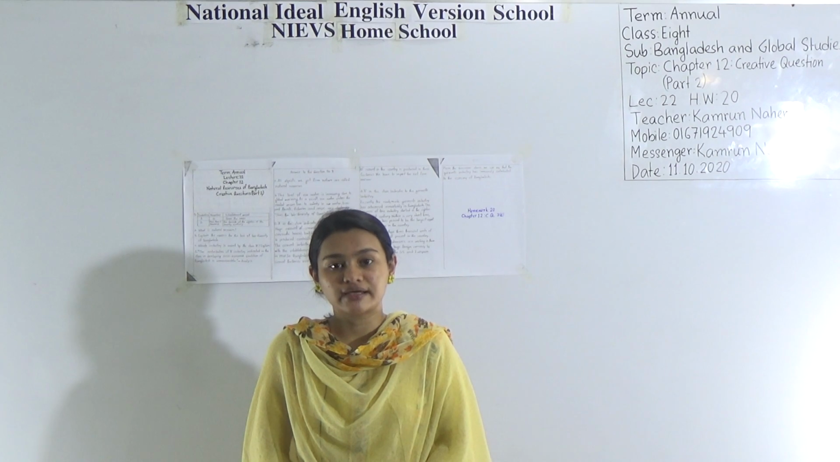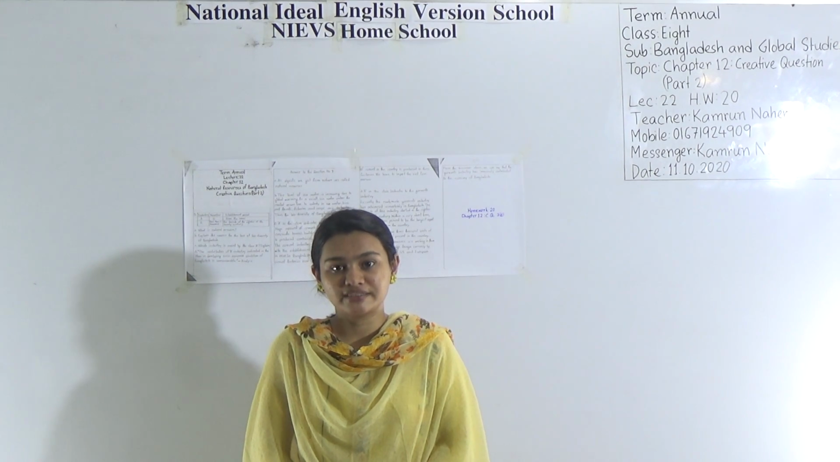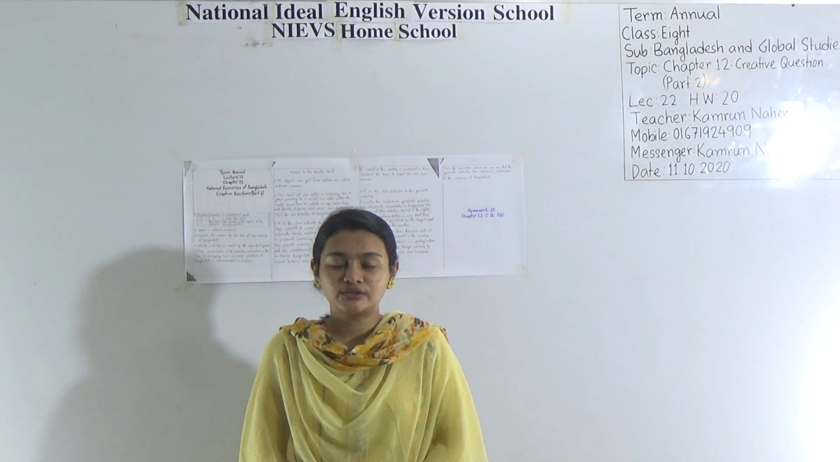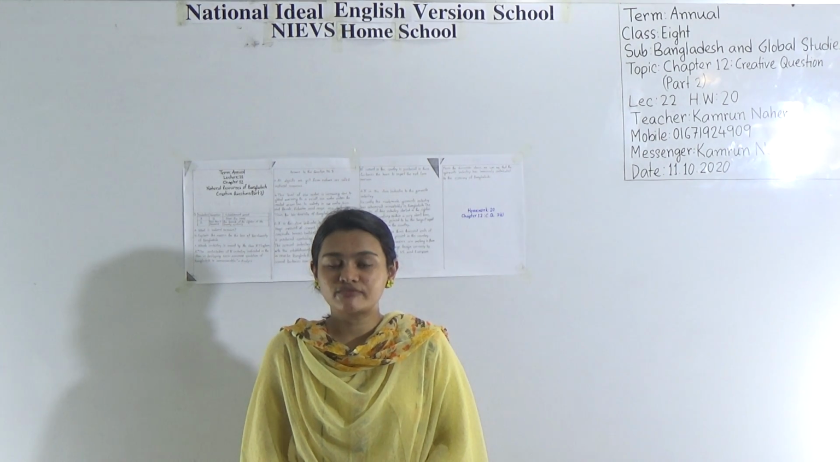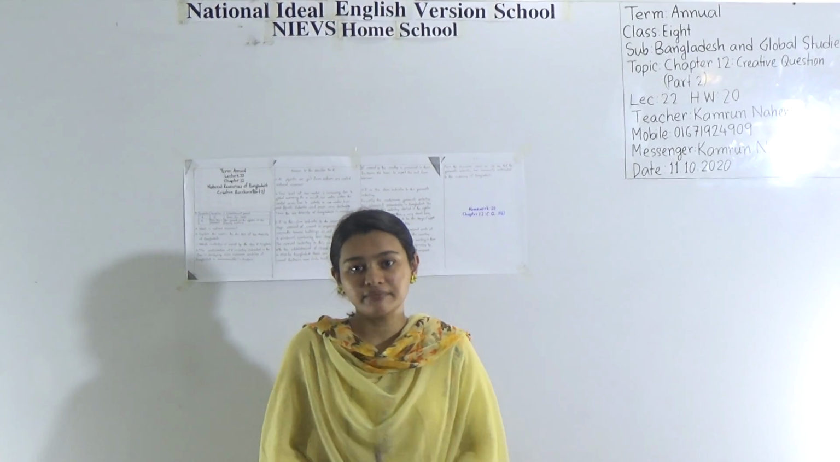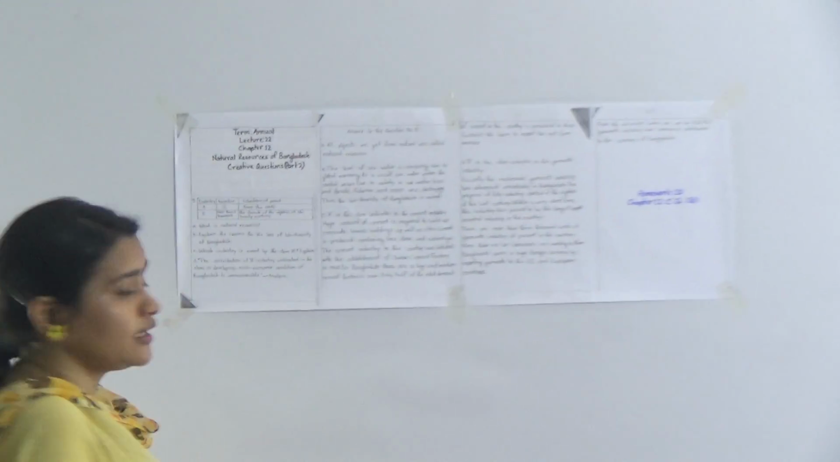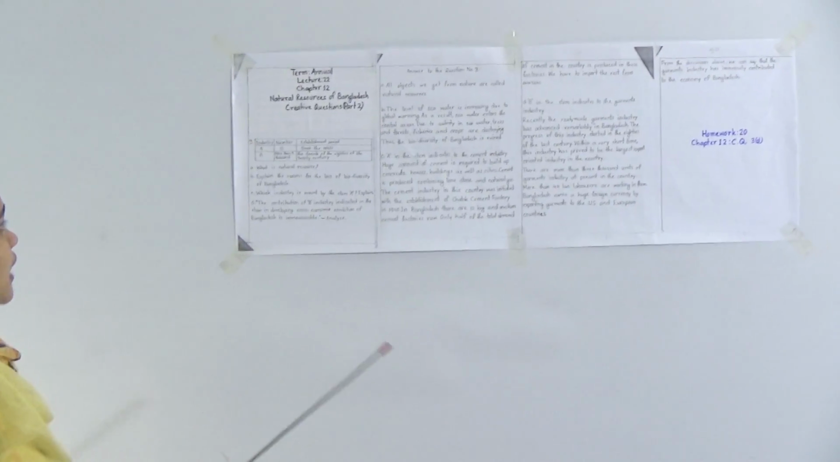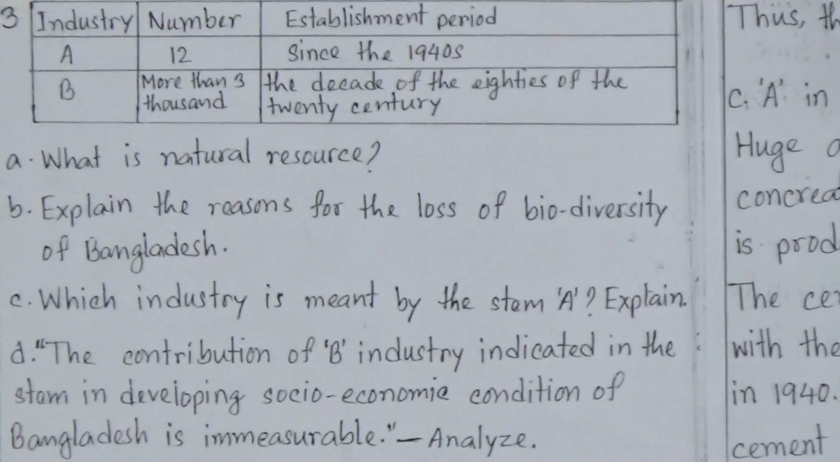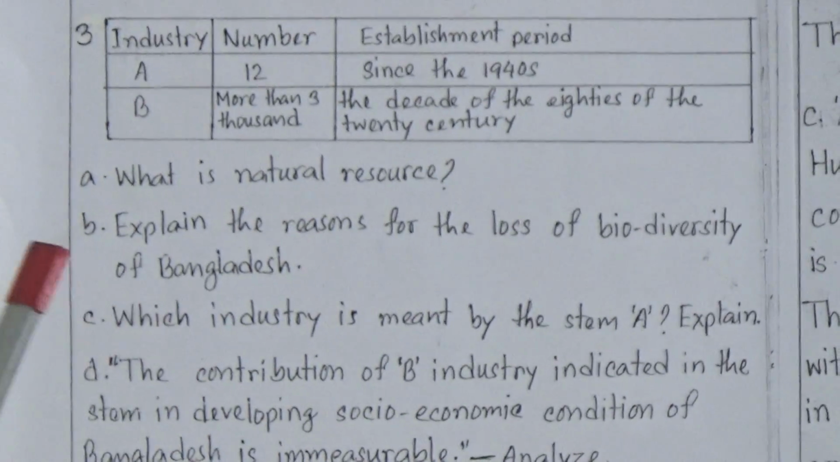My dear students of class 8, today I am going to take your Bangladesh and Global Studies class, and today's topic is creative question answer. We will discuss creative question answer from chapter 12. So let's start the class today. We all know that the name of this chapter is Natural Resources of Bangladesh, and before that we have discussed two creative question answers from this chapter, and today we will discuss one more creative question answer, and this is creative question number 3.